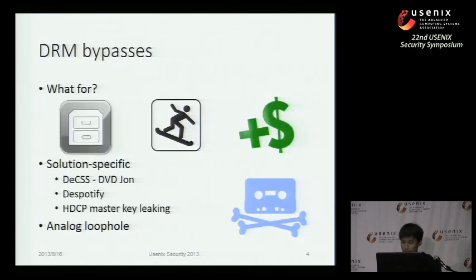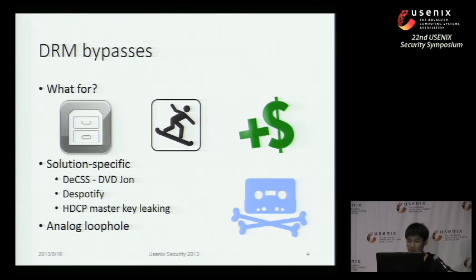Regarding DRM bypasses, there are several motivations for doing that. It could be archiving videos, or just for fun, the hacking spirit, or some people use it to make a profit. Most DRM bypasses are solution specific, like DeCSS, which was used to crack DVD some time ago, and one for Spotify, the very famous streaming service. There is also a very famous event called the HDCP master key leaking.